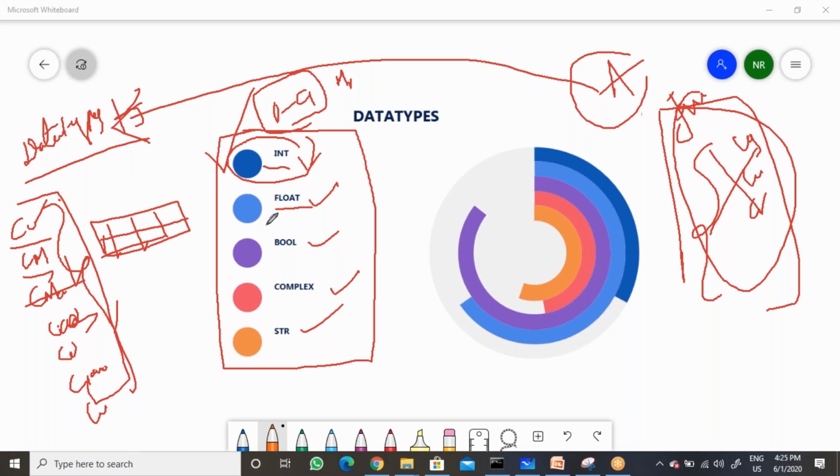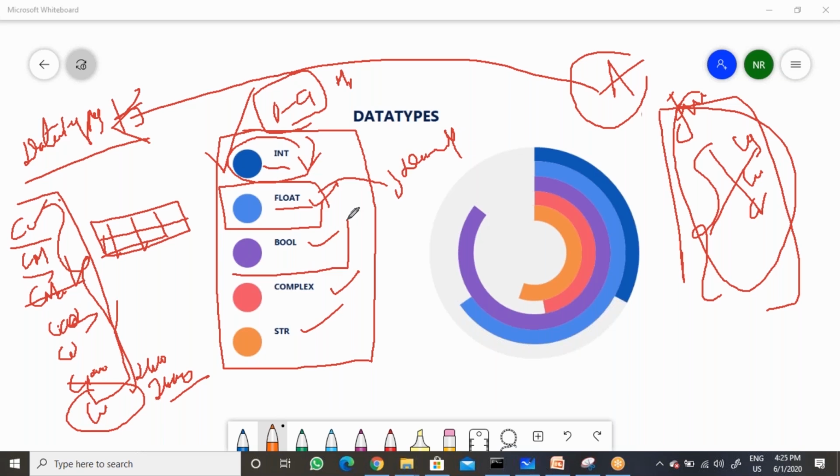Float means, for example, a customer should pay some amount, right? So let's take 2400. Sometimes it can be 2400.0, so there are chances to get some decimal values also. So in this case, we need to select float because float will accept decimal points also.